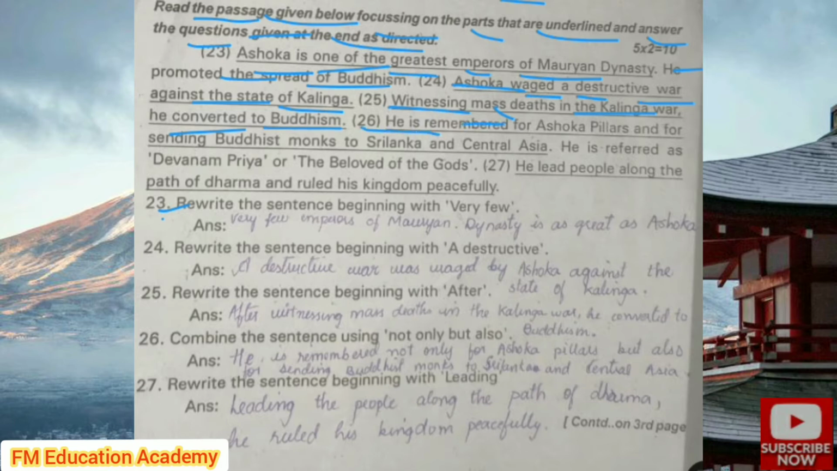He is remembered for Ashoka pillars and for sending Buddhist monks to Sri Lanka and Central Asia. He is referred to as Devanampriya, or the beloved of the gods. He led people along the path of dharma and ruled his kingdom peacefully.